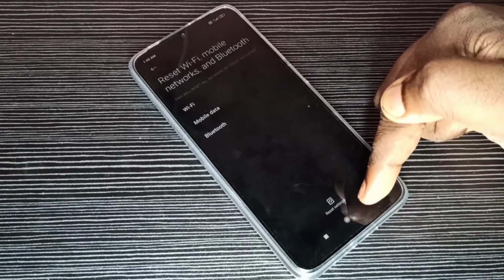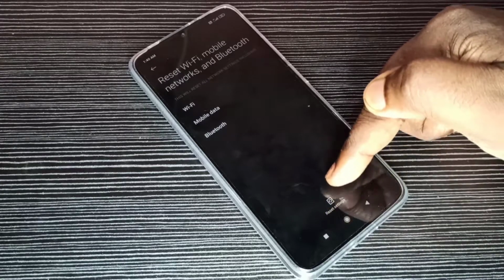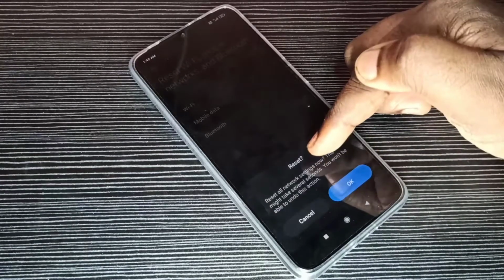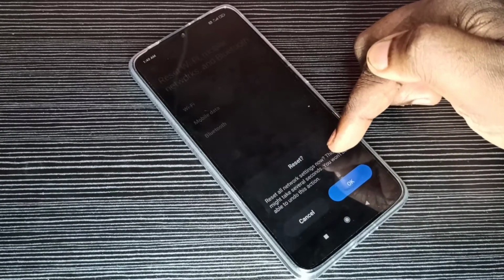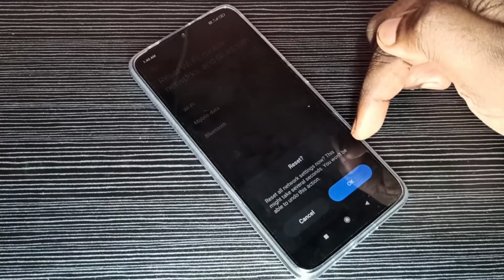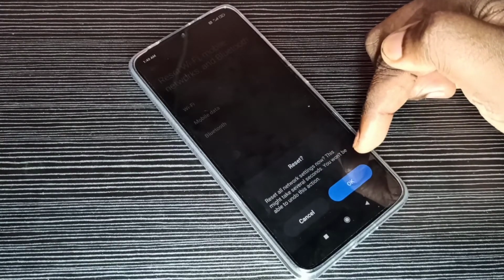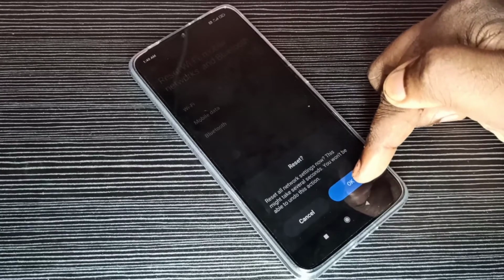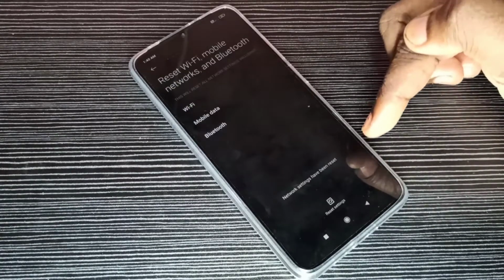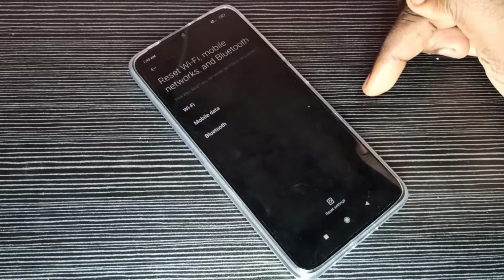Then tap on reset settings. Read the message, reset all network settings now. This might take several seconds. You won't be able to undo this action. Tap on OK. You can see network settings has been reset.